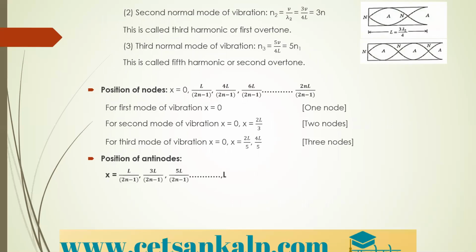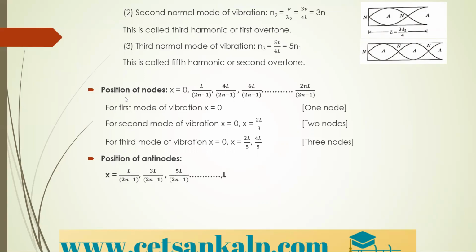Next, the second normal mode of vibration in the case of a closed pipe is N2 equal to V divided by lambda 2, which is equal to 3V by 4L, which is equal to 3 into N1. This is called the third harmonic or first overtone. The third normal mode of vibration is given by N3 equal to 5V divided by 4L, which is equal to 5 into N1. This is called the fifth harmonic or second overtone.